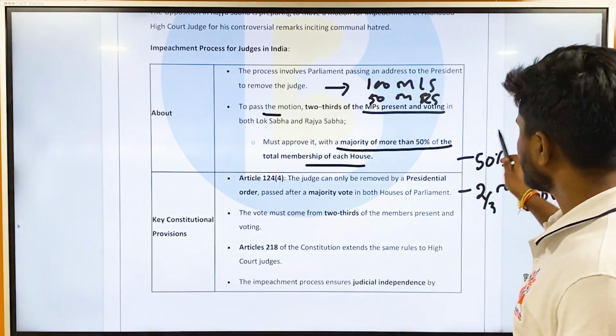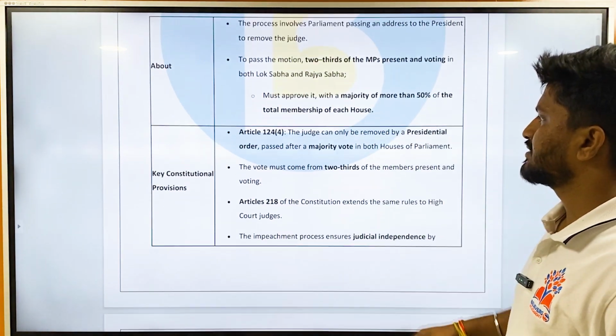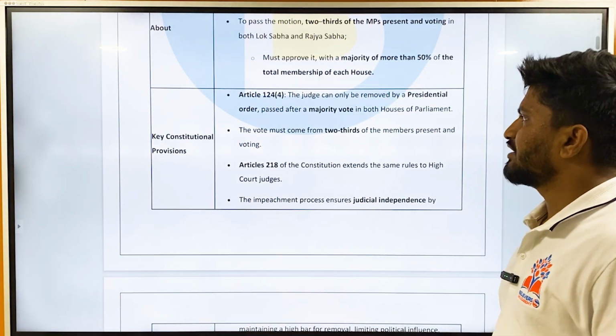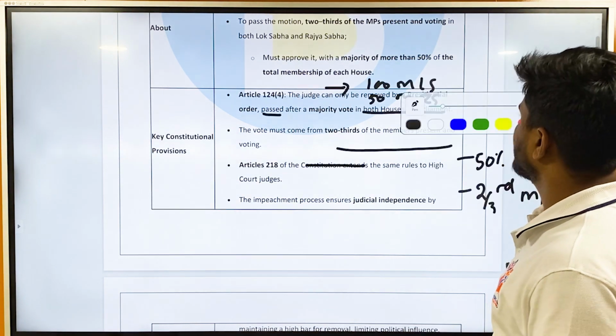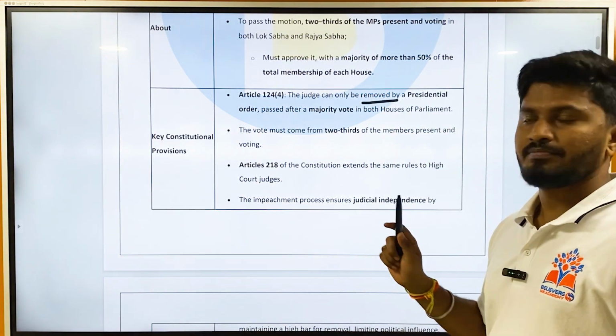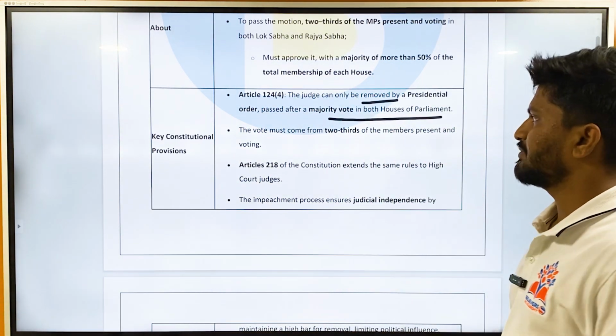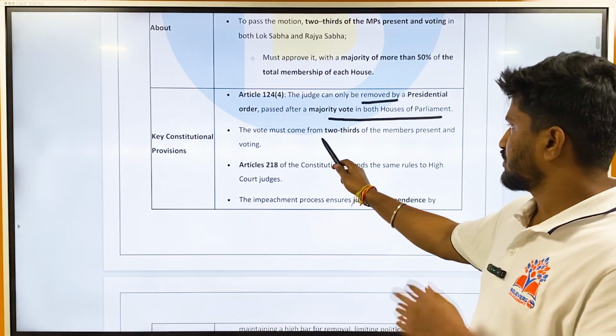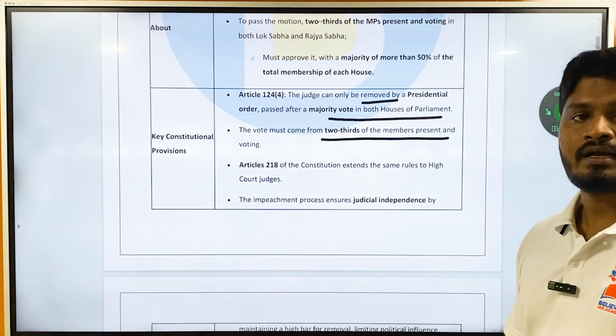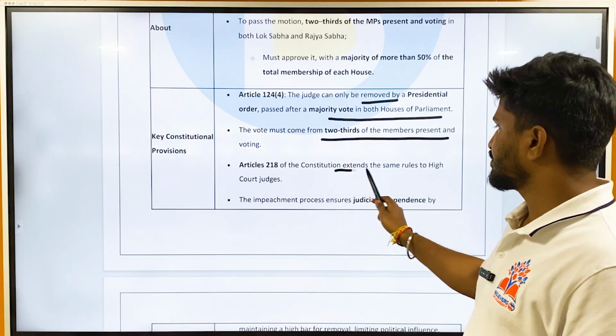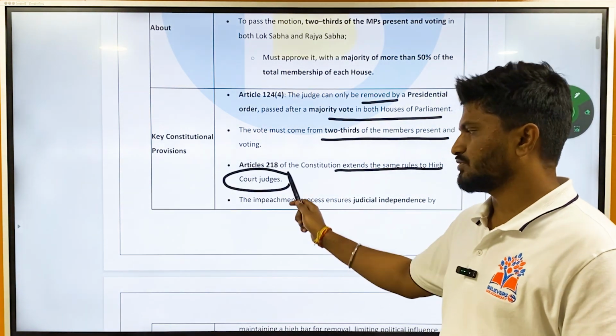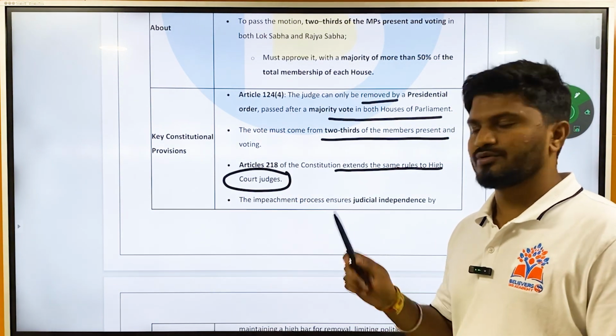Okay, what are the constitutional provisions? Under Article 124 Clause 4, judges can only be removed by a presidential order passed with a majority vote in both houses of Parliament. The vote must come from 2/3 of the members present and voting. And Article 218 extends the same rules to High Court judges also. So both High Court and Supreme Court judges are removed by the same process.